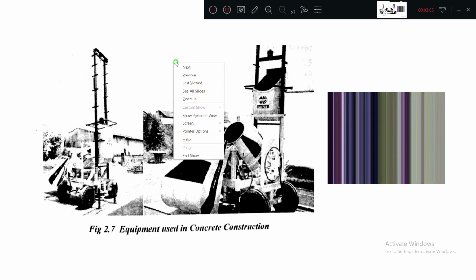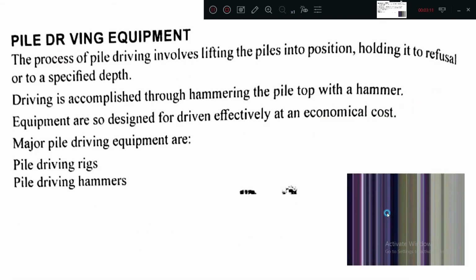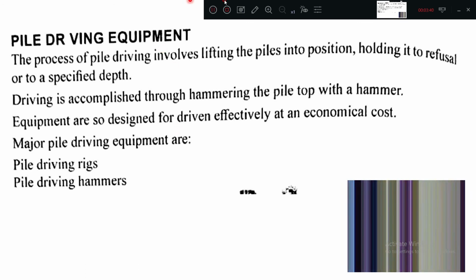All these things I think you have studied in fourth semester concrete technology, wherever these are applied. Now there are some special cases. Pile driving equipment. When there is black cotton soil, or the soil is not of good bearing strength, you need to take the foundation to a deeper level. To get to the deeper level, open excavation or open pits are not possible, so we can go for piling of the foundation. For that you require equipment to drive the piles.